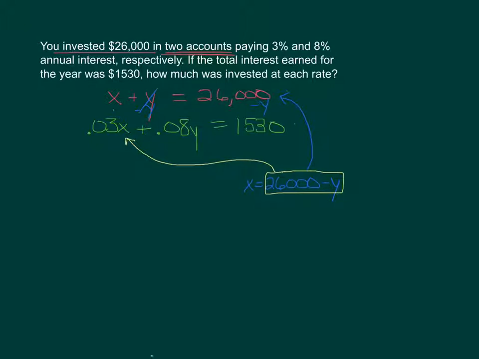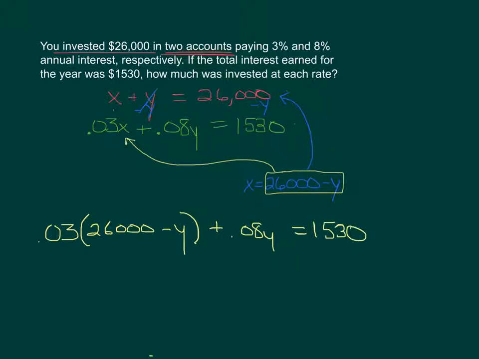So now we've got 0.03, and instead of x, we're multiplying this 26,000 minus y. So I'm going to go ahead and put that in parentheses, 26,000 minus y, and then we'll write the rest of that equation. Plus 0.08y equals 1530, and this should be enough to solve it.